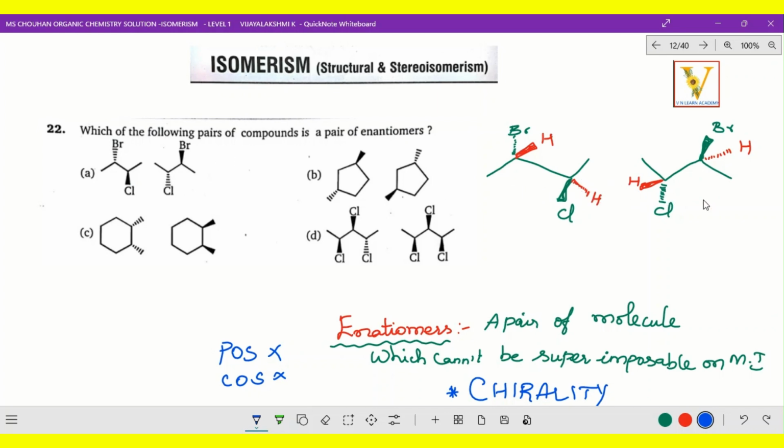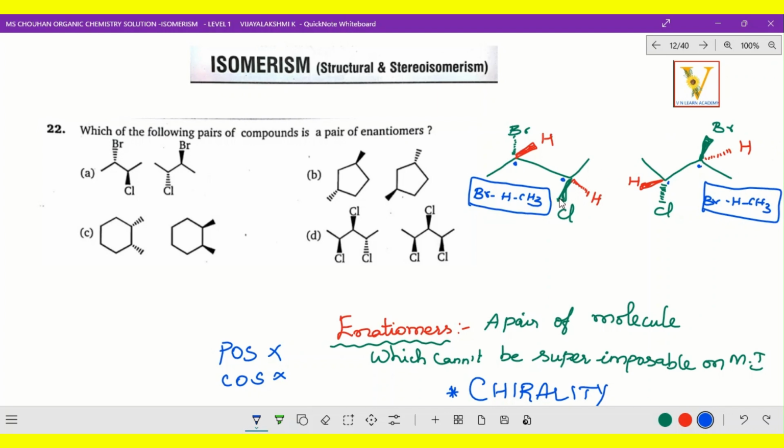Now check here bromine, hydrogen, CH3, only to check the chiral center and how it has been fixed. So there are two chiral centers. Br, hydrogen, CH3, and in the other molecule here also Br, H, CH3, arranged in the same order. That means it is fixed.